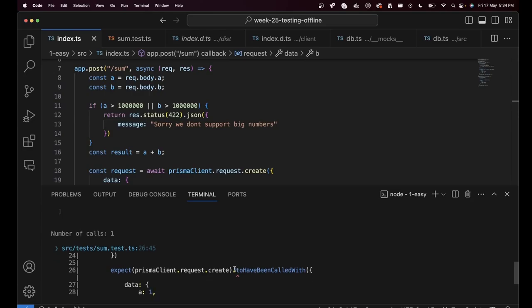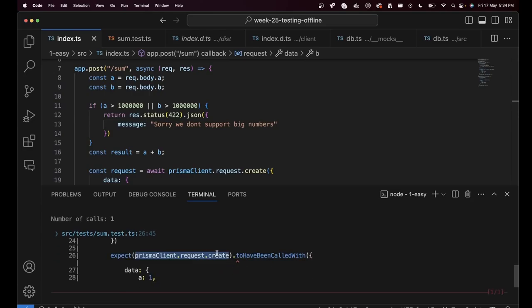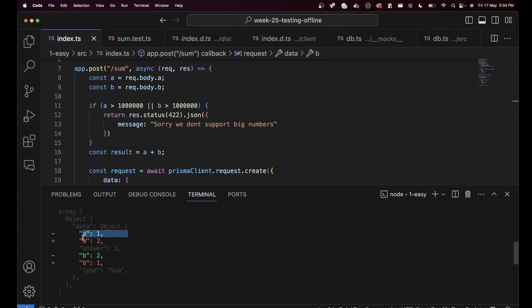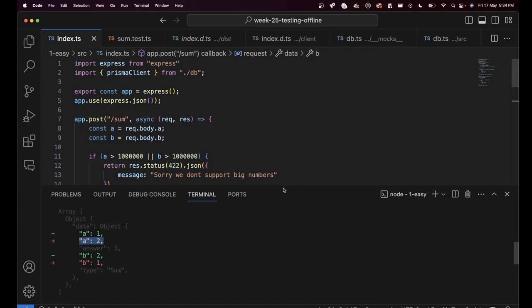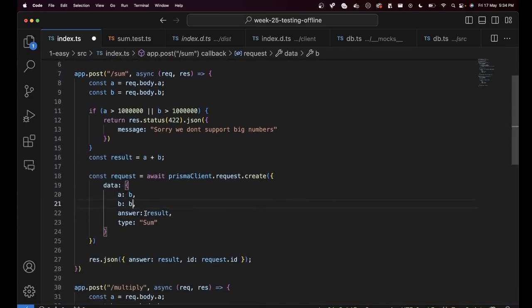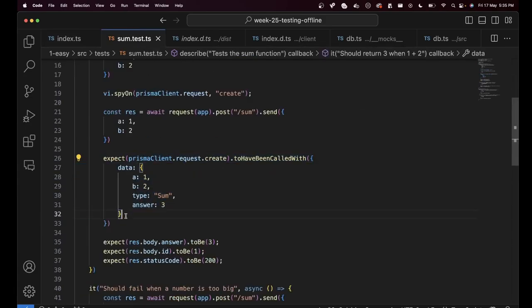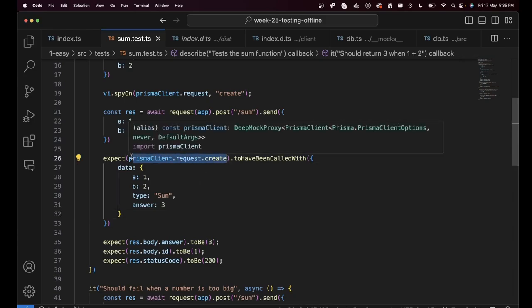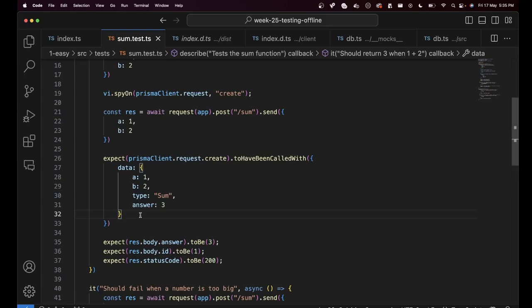What do the tests say? They say that this expect is failing now. Create has not been called with the right inputs, even though this was the expected input A1. The expected input to that function call has become A2. So if a developer makes a mistake and by mistake flips these, or makes this multiply, whatever errors could be in this mocked out function call, we are now catching by making sure we are spying on the function and ensuring it is called with the right inputs. That is what spying means.